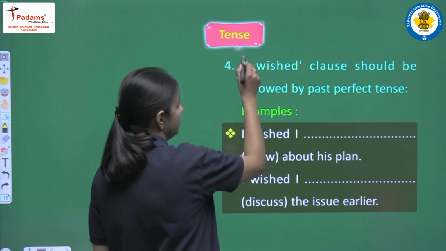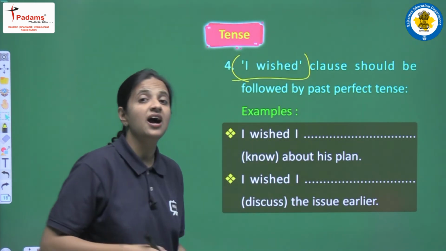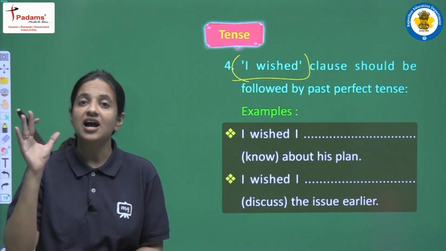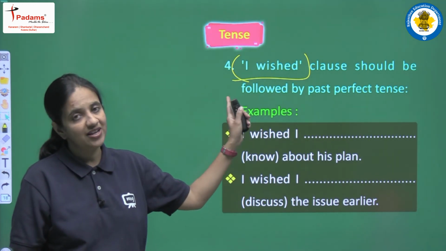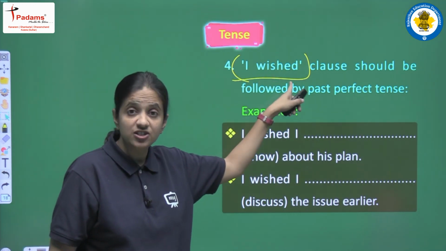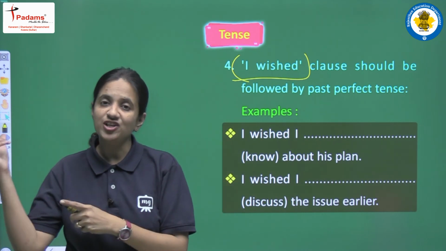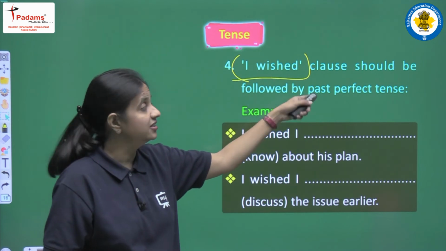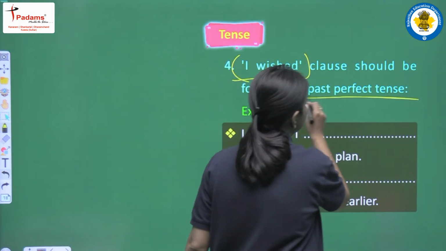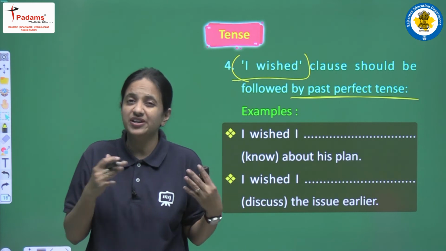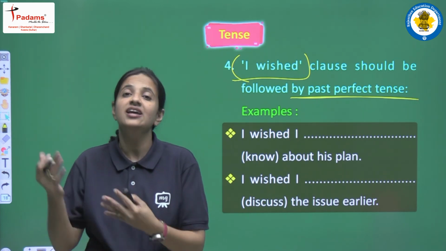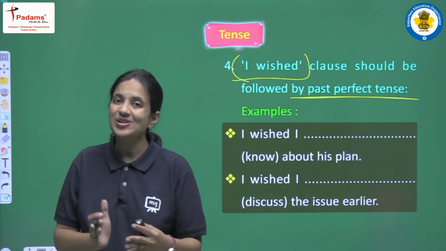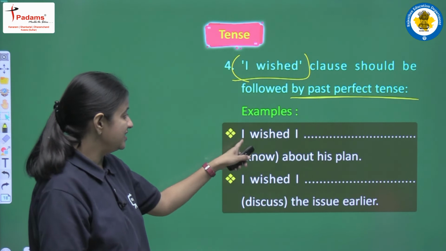Next, fourth point we are having: "I wished" clause should be followed by past perfect tense. So now if in our sentence we have the clause "I wished"; in the point we read before, we were having "I wish", right? But what is the difference? Now we are having "I wished", right? So if we were having "I wish", then we have to write past simple, but if we are having "I wished", then we have to write past perfect tense. So these are very particular structures that you have to learn. "I wish" will be with past simple, and "I wished" will be with past perfect. So let's see the examples.